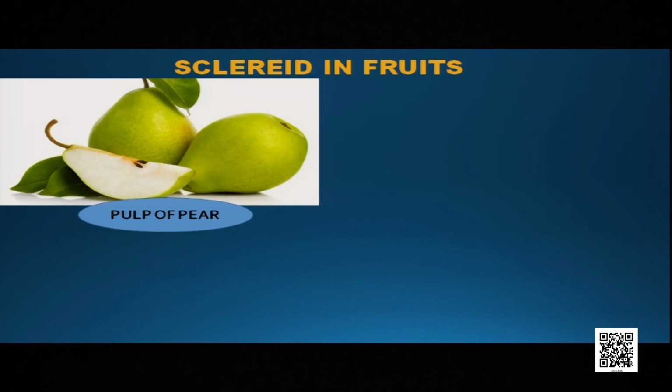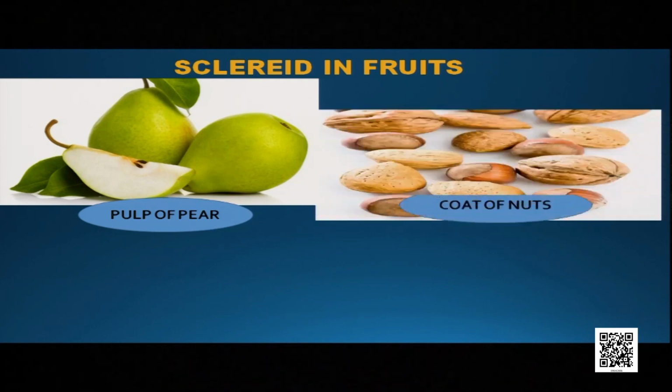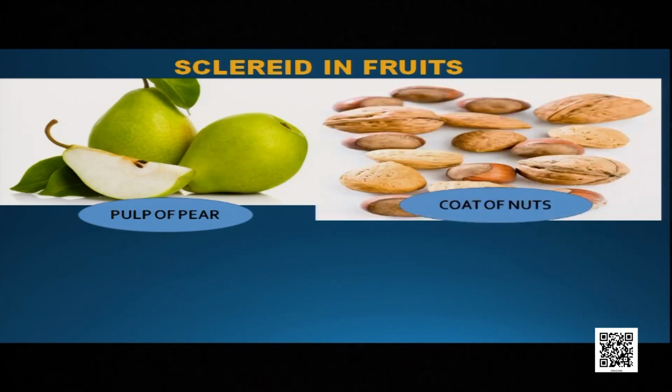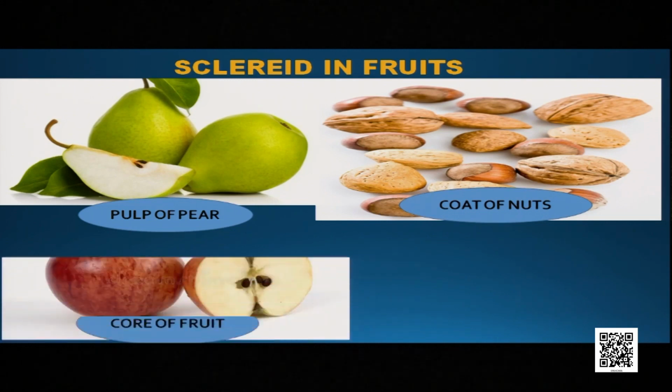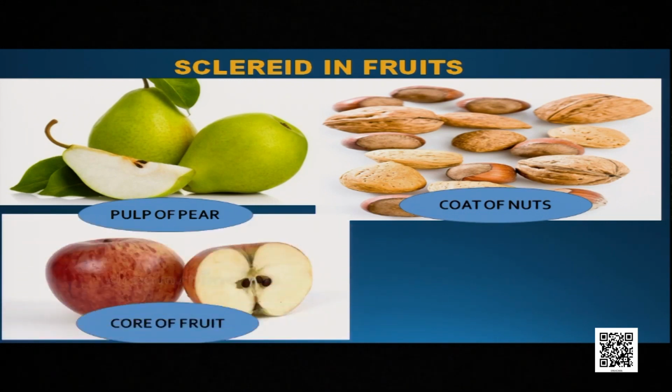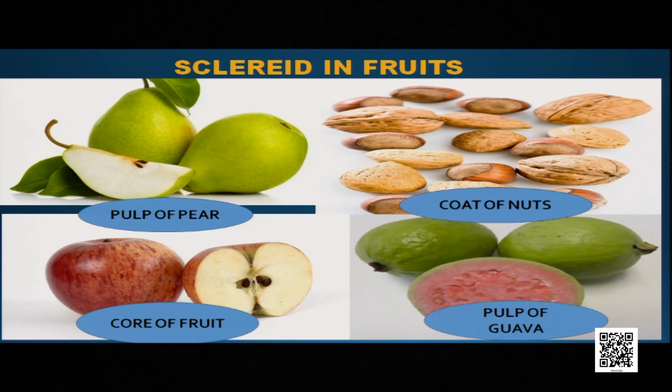Again, except pear pulp, are there any other fruits where the scleroids are found? We have already learnt in the pulp of the pear. Yes, they are also found in the cores of different nuts, in the core of the apple, and in the pulp of the guava, usually raw guava.